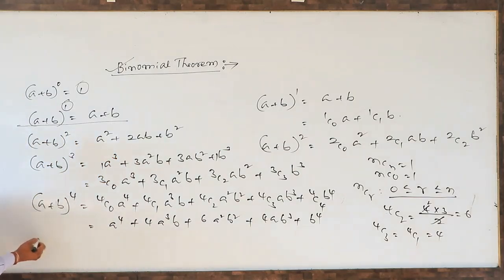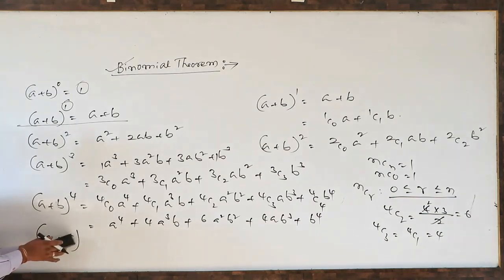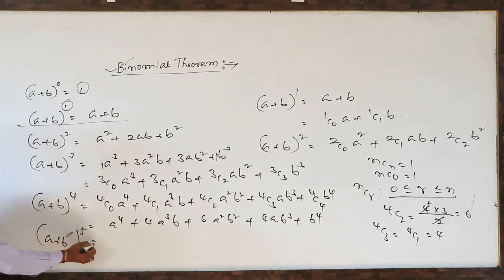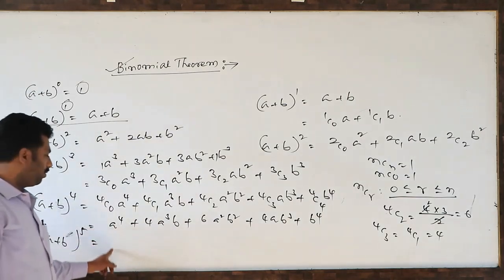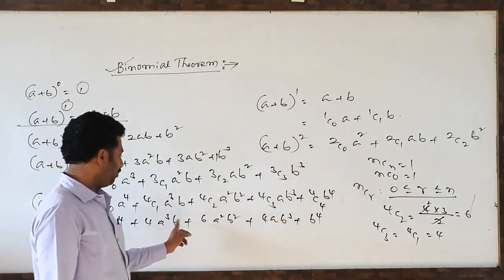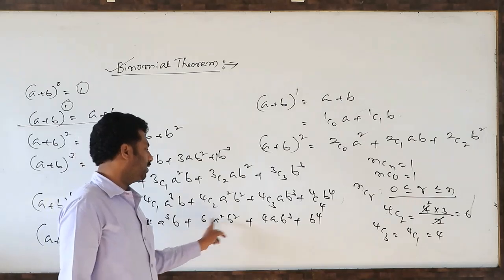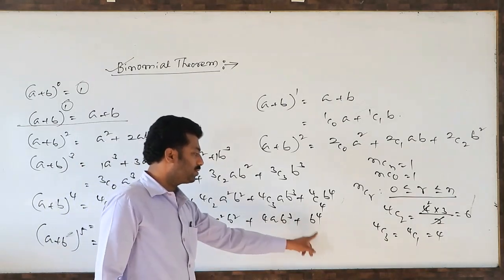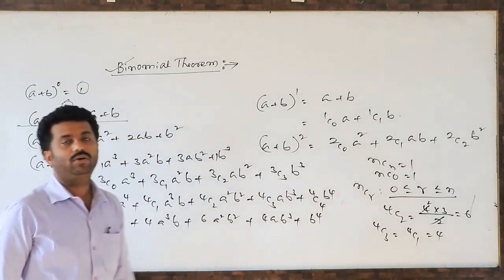Next, similarly, (a + b)^5. Actually, what we did previously was a^5, 5a^4 b, then 4 plus 6 is 10, 6 plus 4 again 10, 4 plus 1 is 5, and last b^5.